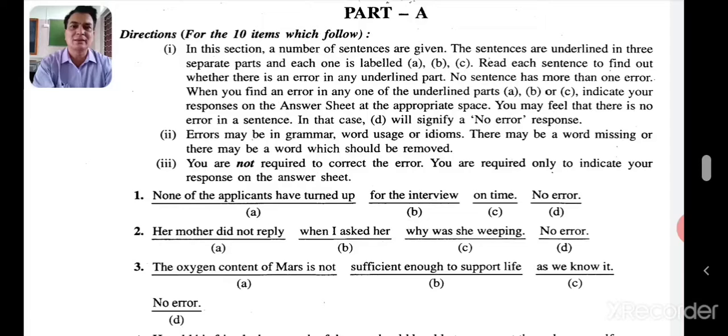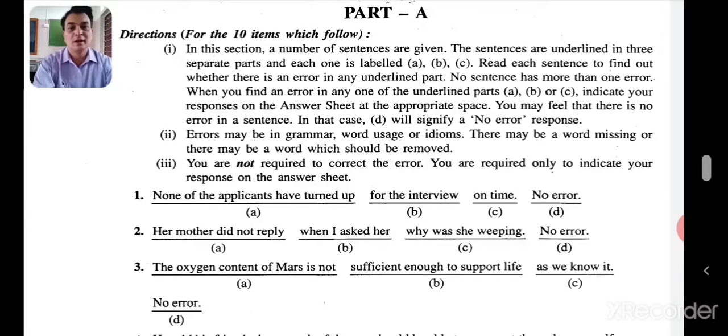But remember that the errors are either in grammar, word usage or idioms. There may be a word missing or there may be a word which should be removed. You are not required to correct the error. So let's go ahead with this question. You have to find out the error. First one: None of the applicants have turned up for the interview on time.